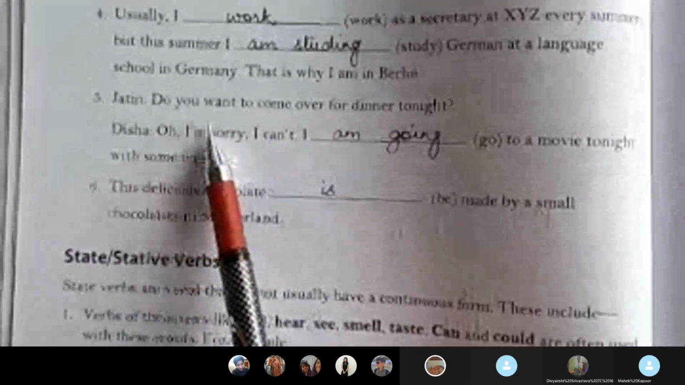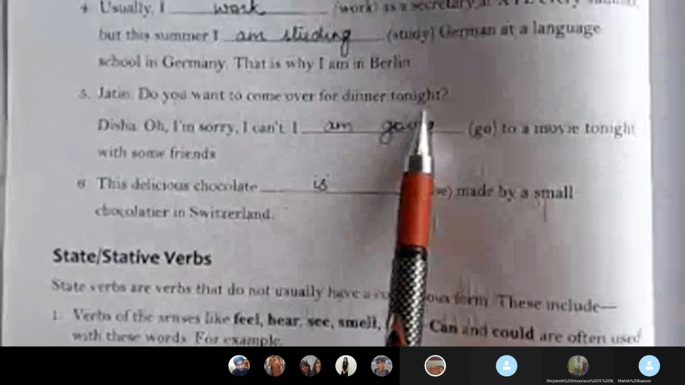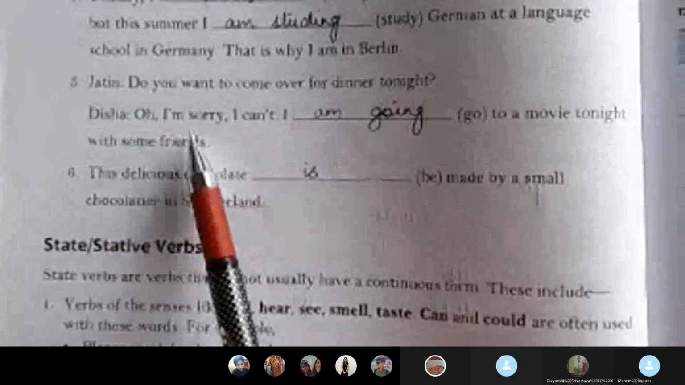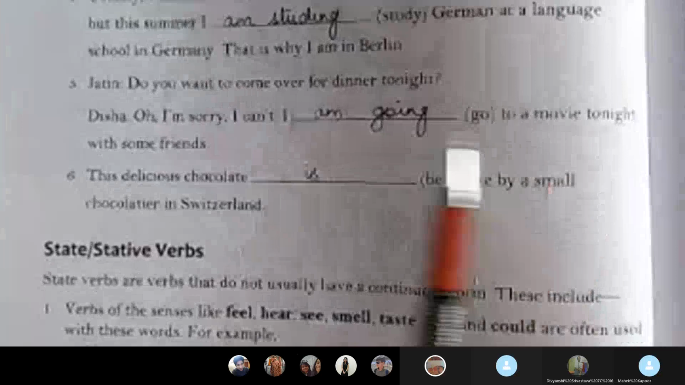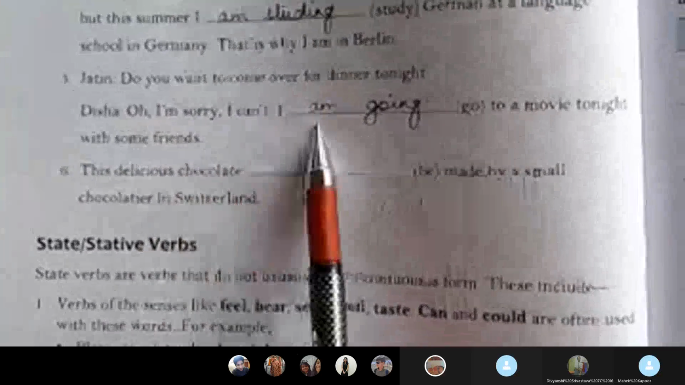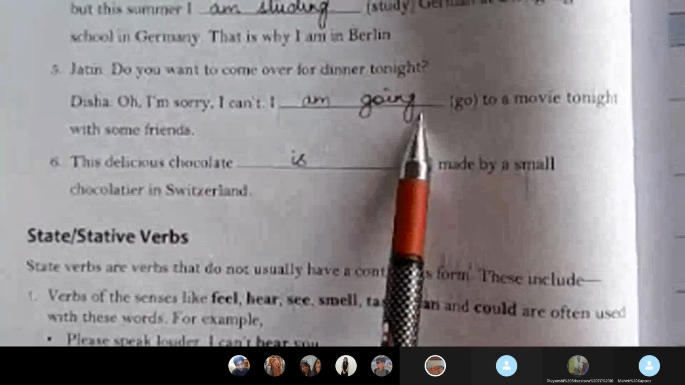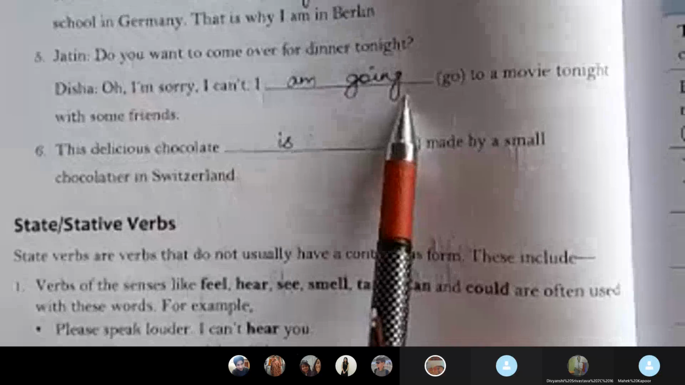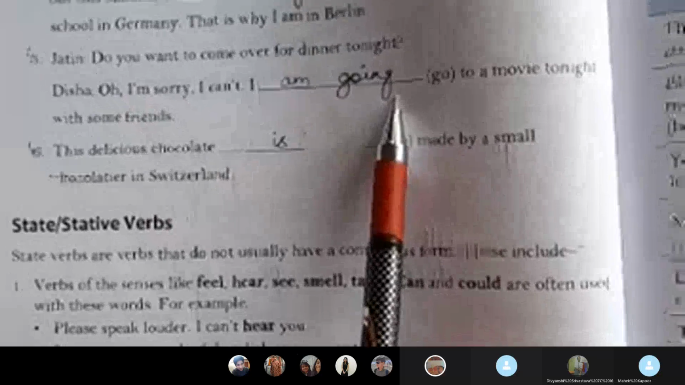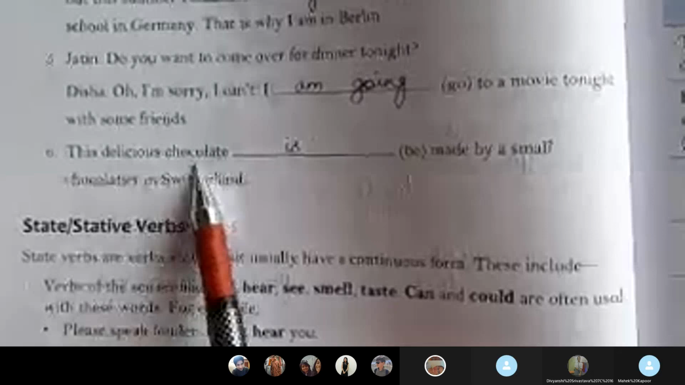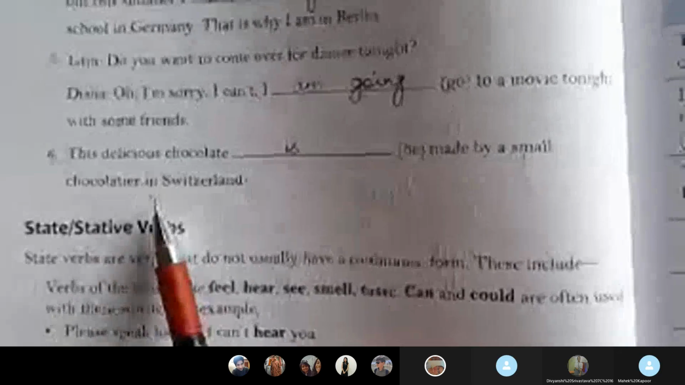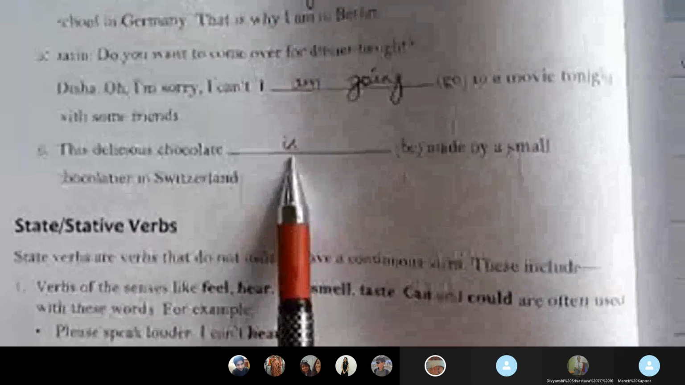Next, Jatin, do you want to come over for dinner tonight? Disha, oh, I'm sorry, I can't. I am going to a movie tonight with some friends. I'm going. What is it? Present continuous. Very good. This delicious chocolate is made by a small chocolatier in Switzerland. Is, come on.